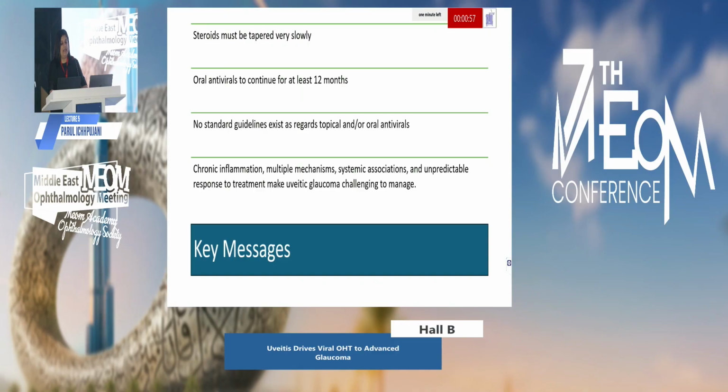And there are no standard guidelines as regards topical or oral antivirals, but chronic inflammation, multiple mechanisms, systemic associations, and unpredictable response to treatment may make such challenging cases very, very difficult. So patients must be told about the long-term need for therapy. Otherwise, recurrences and a faster progression of the disease is inevitable.